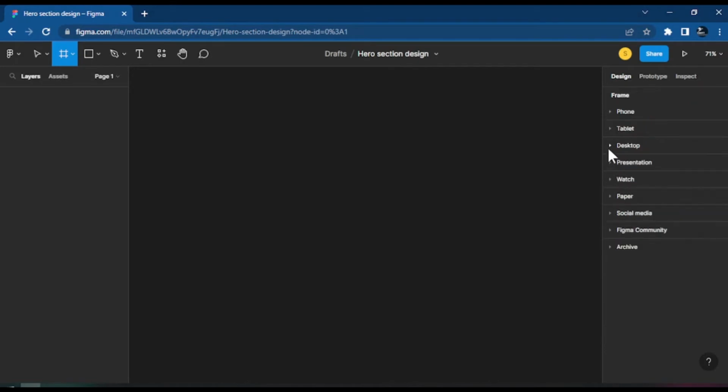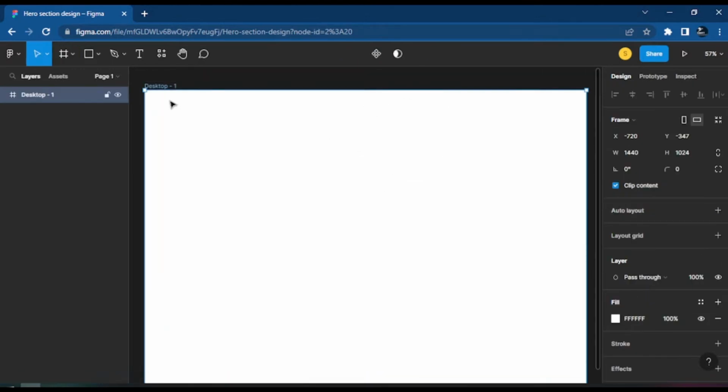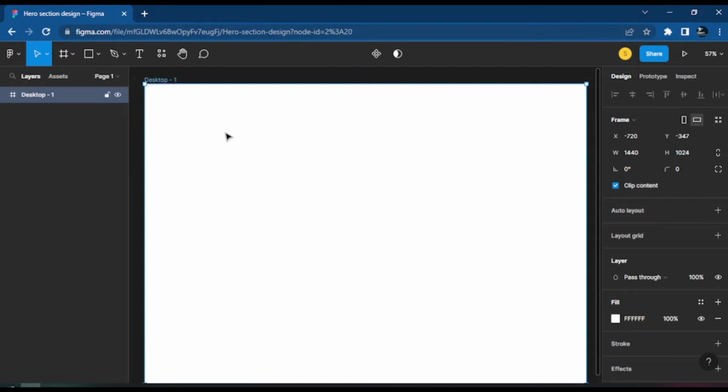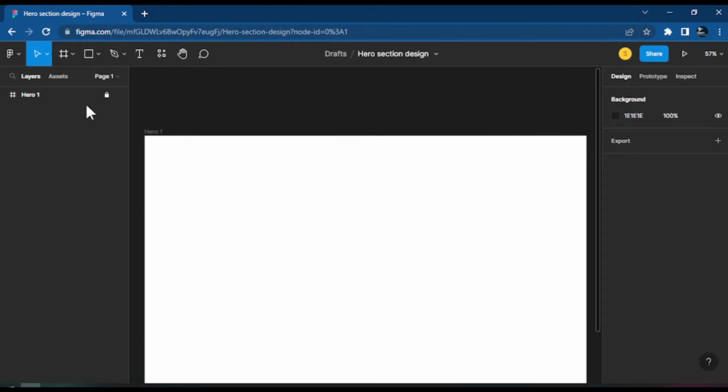So let's say we want to make something, let me call it desktop, okay? This desktop is the frame we just made. So since we have this one desktop frame, this is where all our hero items or images and all that are going to stay. We're going to make them section by section. So when I make this screen, if you check, I can rename this screen. Instead of desktop one, I could just call it hero one. Once I call it hero one and press enter, it will save this layer as hero one. I can hide it, show it, lock it, so I don't move or do anything inside it again. At that time I can lock it.